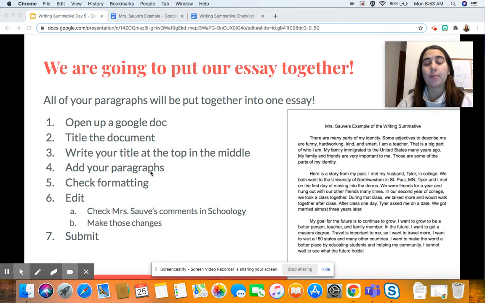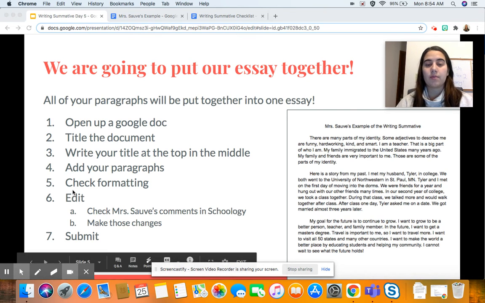Once you have all your paragraphs in, check for formatting. Make sure you have the same font size, the same font style, right? Make sure you have your indents in, that they copied over right. So check your formatting, make sure it looks good, right? Formatting is all about having it look good. And then you're going to go through and do your editing.